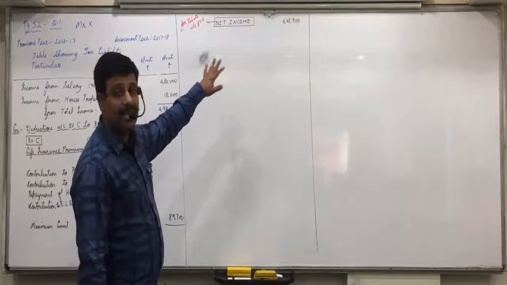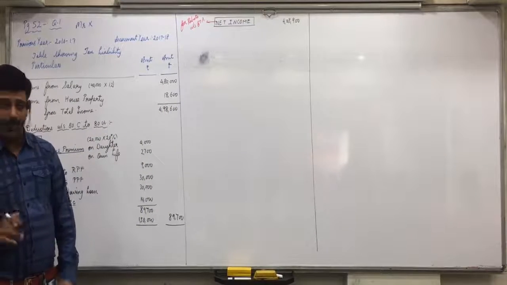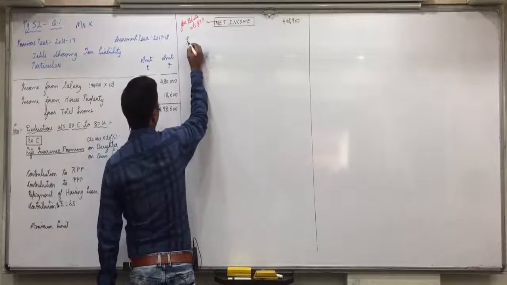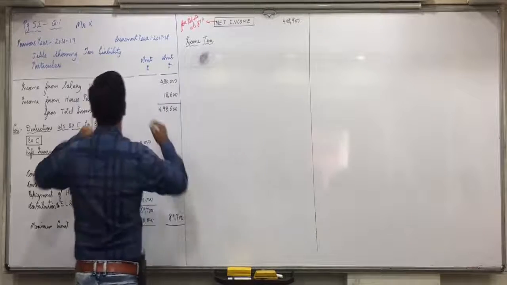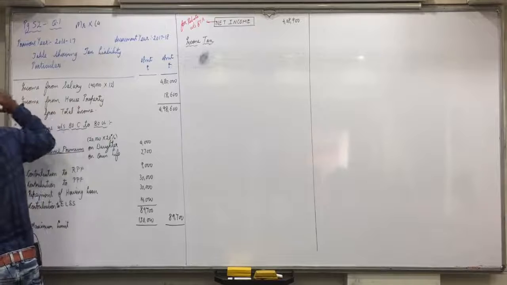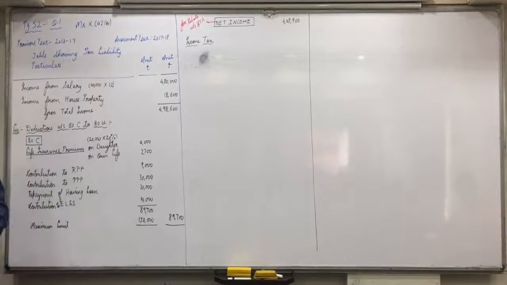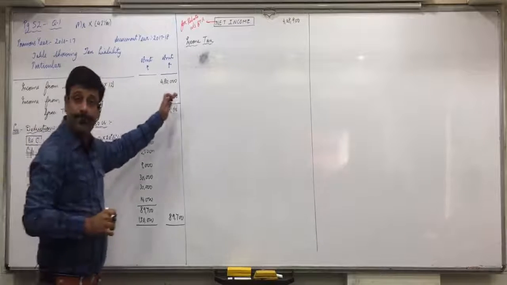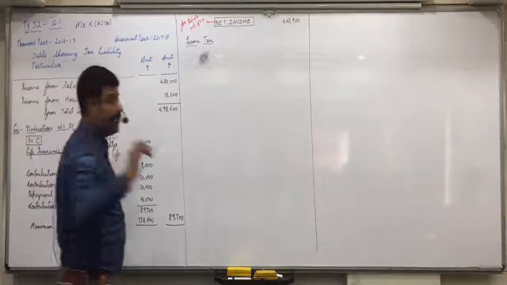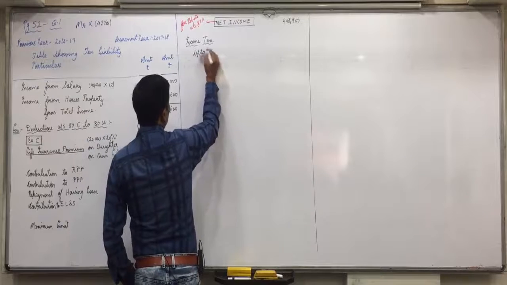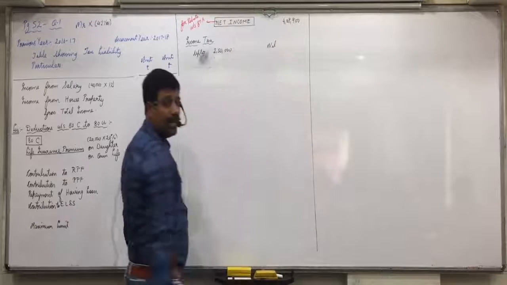So, is Mr. X eligible for the rebate? Yes. Now, first we will compute income tax. He is 42 years of age. So for a 42 year old person, up to 2,50,000 the tax is nil.